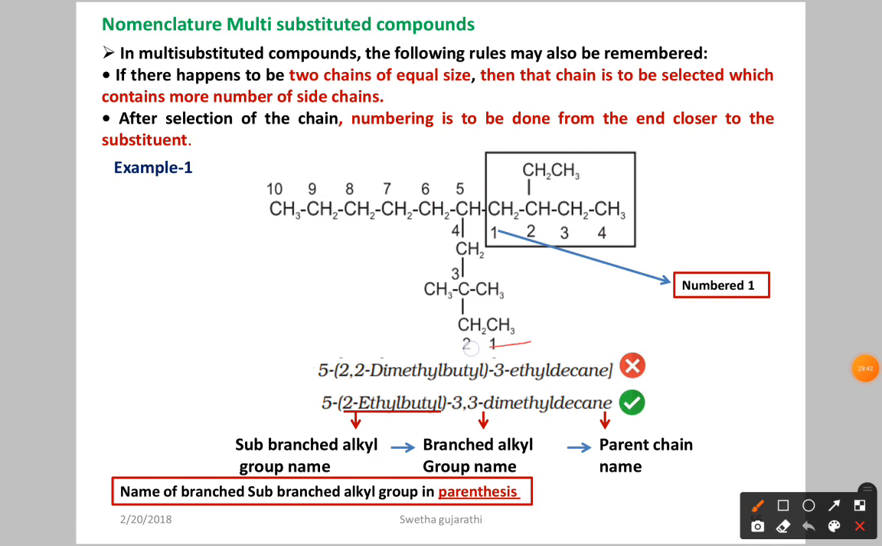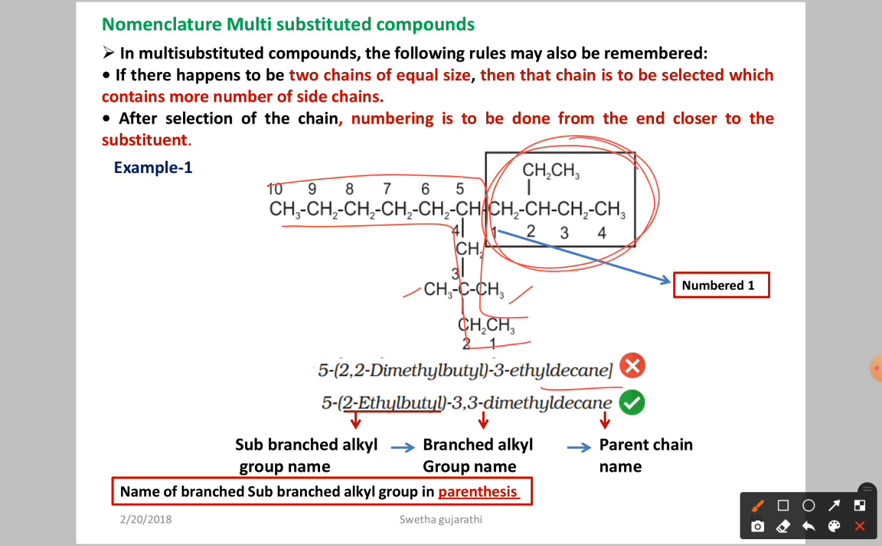Parent chain selection is over, numbering is also done. In the parent chain we have 10 carbon atoms, so that's why we call it what? Decane. Numbering also done. Here we have 3 comma 3, dimethyl. Fine. But if you see this branch, what happened?